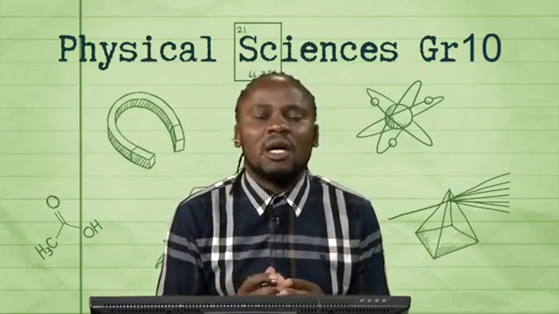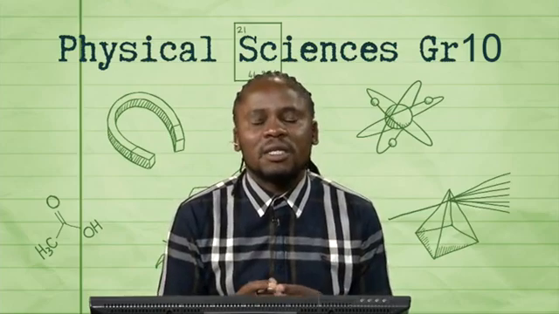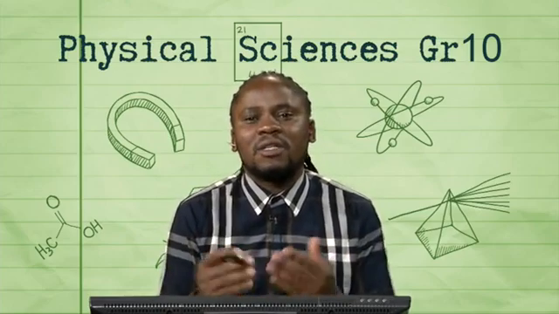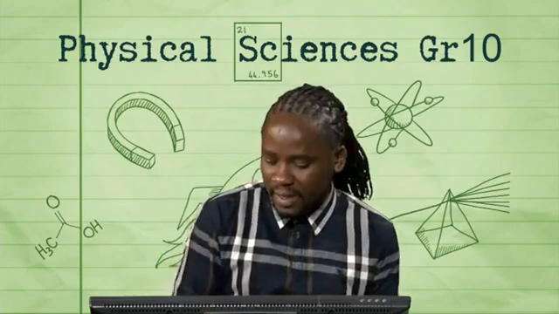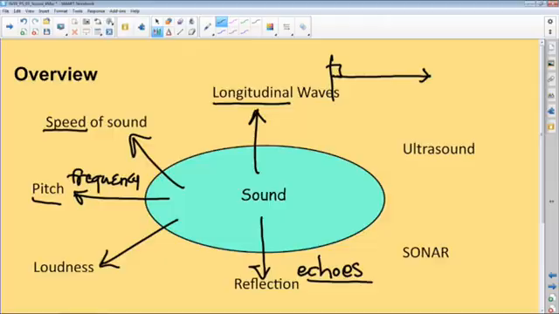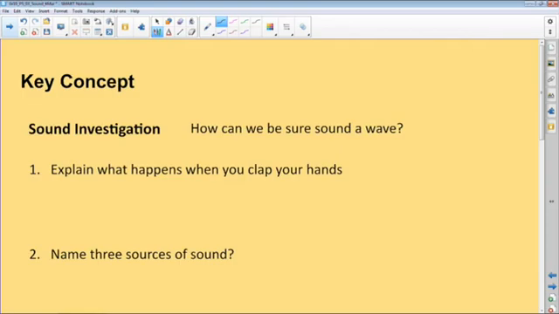Hence I said, as far as sound is concerned, it has to do with a lot of everyday life situations that we are quite familiar with, which is quite interesting. Right, and then also we shall look at the applications. These two have a lot to do with the application of sound in nature, as well as in medical situations.